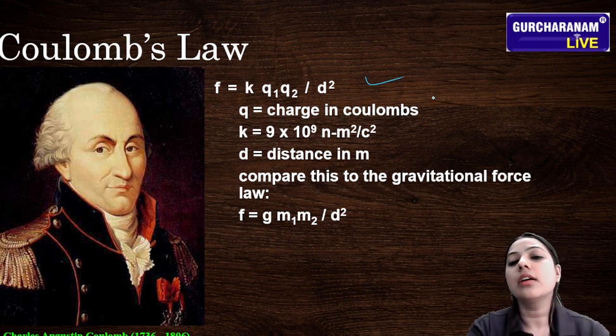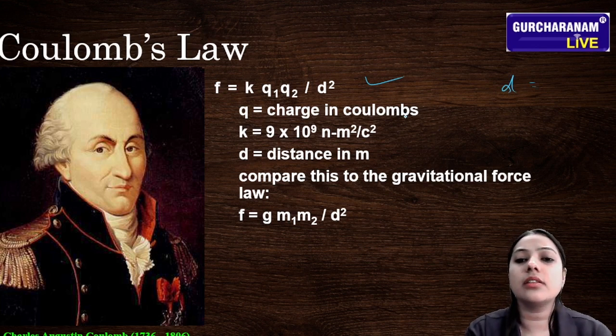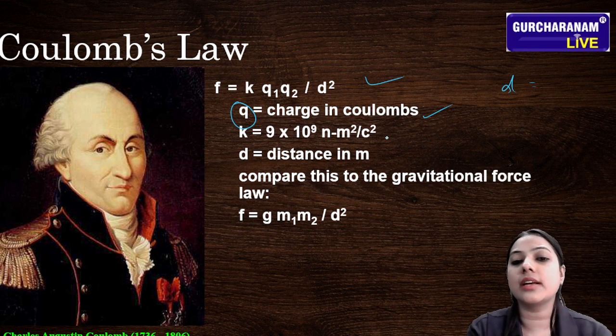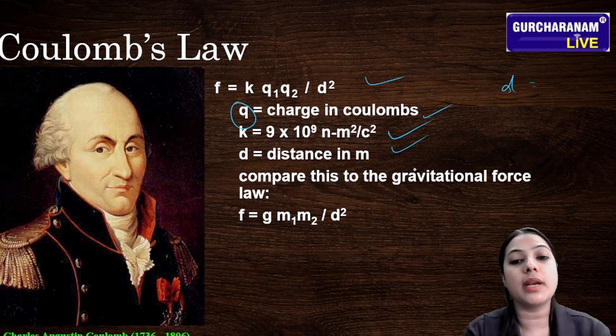Now, this expression is F = K Q1 Q2 upon d square. We can also write d square, since d is also distance, just like r. Here Q represents charge in coulombs, K represents the Coulomb constant, and d represents the distance in meters.